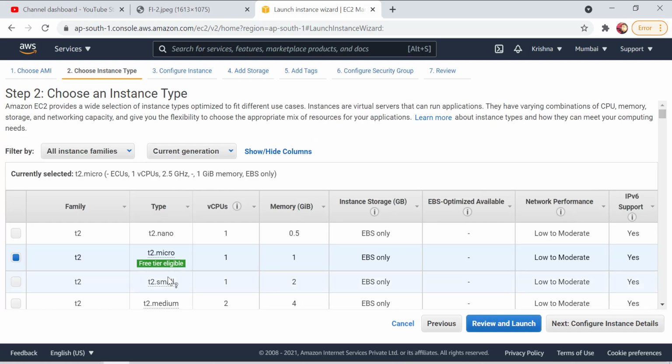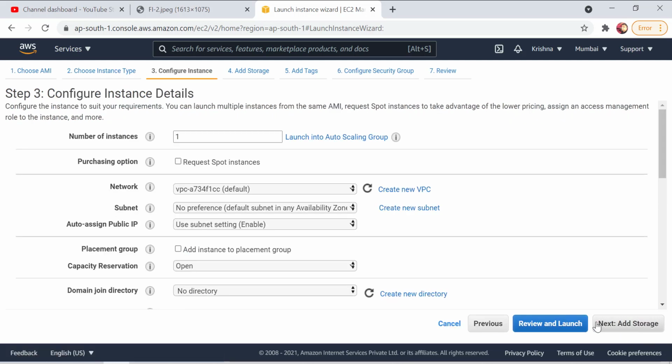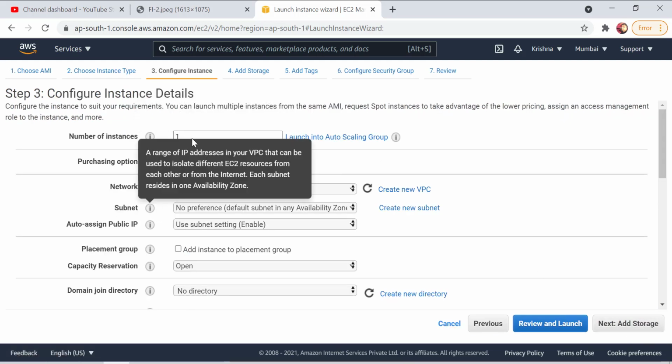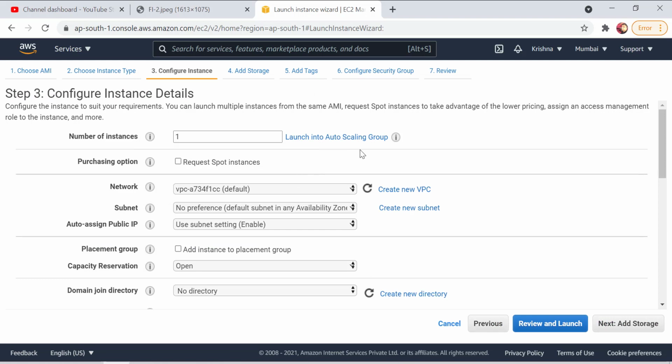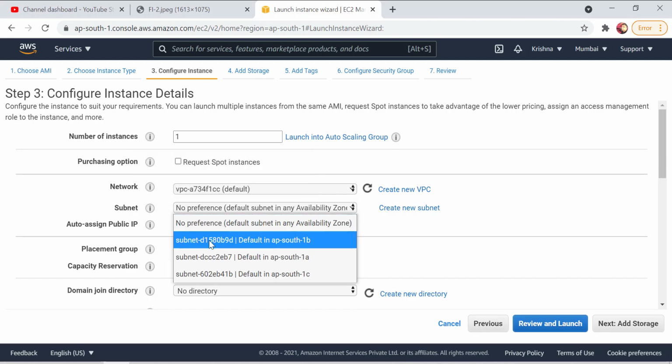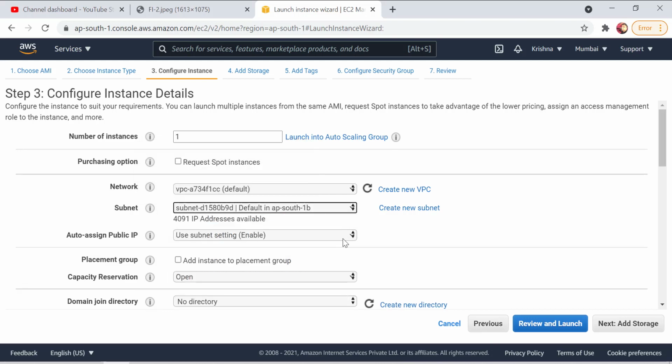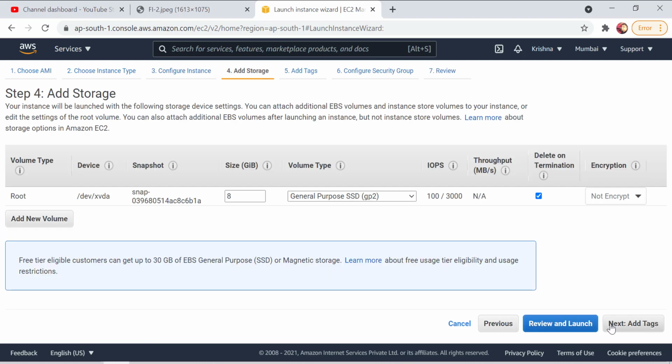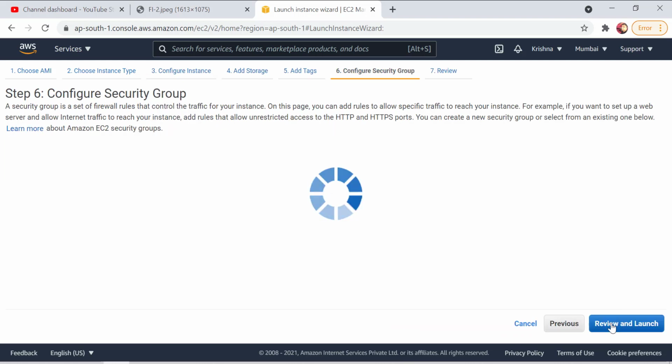Let's move to configure instance details. Here, for the number of instances, I just want one instance. I want my own availability zone, so I will click on subnet. Here I am using AP South 1B. Then I click on storage, and I don't want to make any changes.